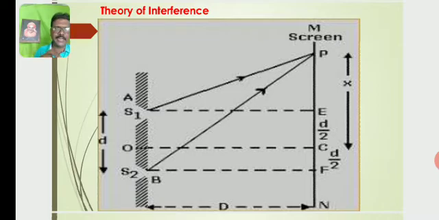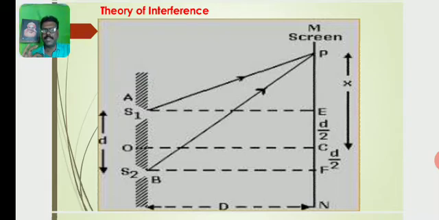Just to see the diagram, there are two sources, S1 and S2. They produce coherent waves. Let small d be the distance between the slits S1 and S2, and capital D the distance between the double slits and the screen.